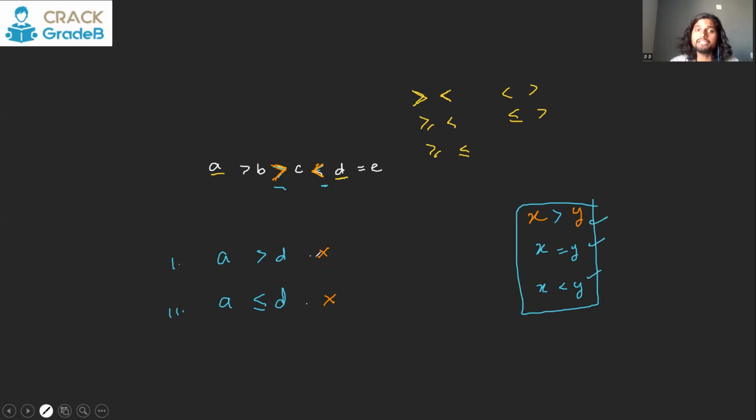So if you see here, in these two options all three possibilities are covered. We say either A will be greater than D, and this option says A will be less than or equal to D. That means either A will be less than D or A will be equal to D. So all three possibilities between A and D are covered in both these conclusions together. So 100% the first conclusion is wrong, and 100% the second conclusion is also wrong. But either of these two has to be true because every possibility is covered in these two.